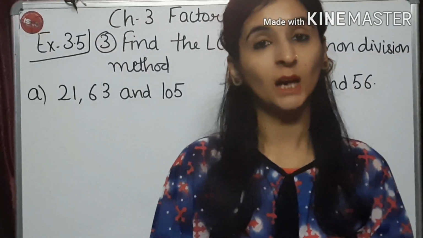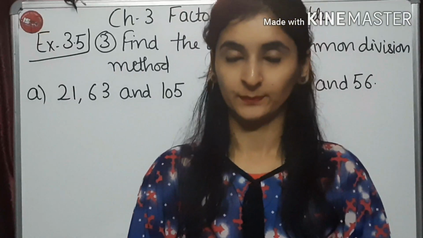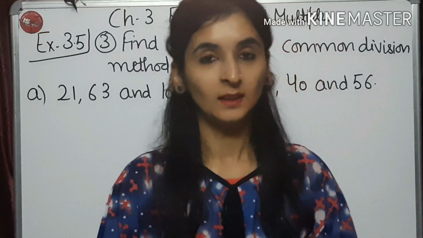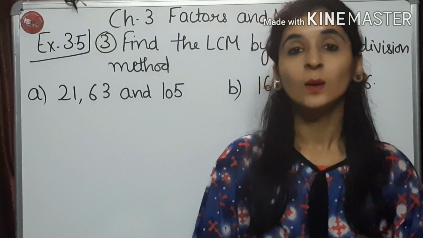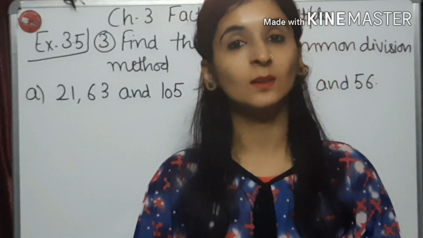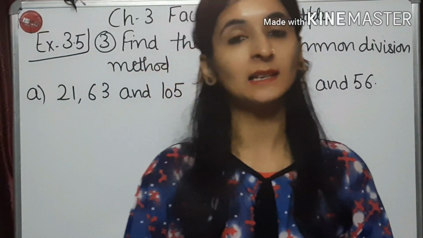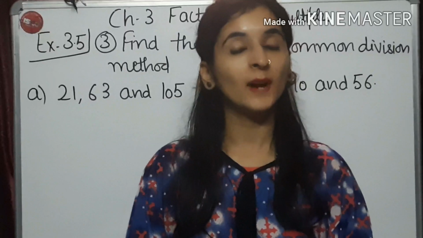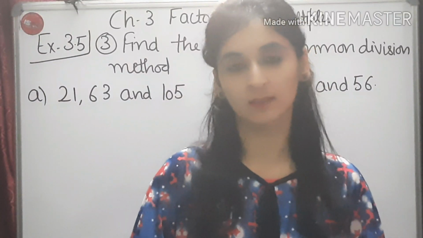Fine. So now can anybody tell me what is LCM? Yes, what is a least common multiple? Yes, the lowest number among the common multiples is called least common multiple. So children, in our last lecture, I have shown you a clip related to finding LCM. So what were those 3 methods?